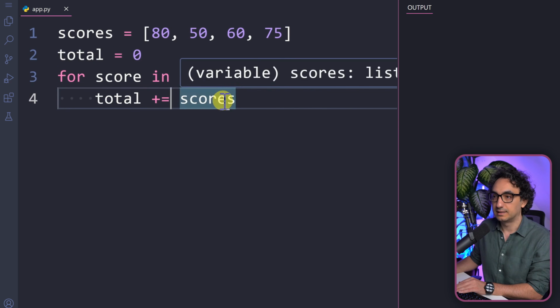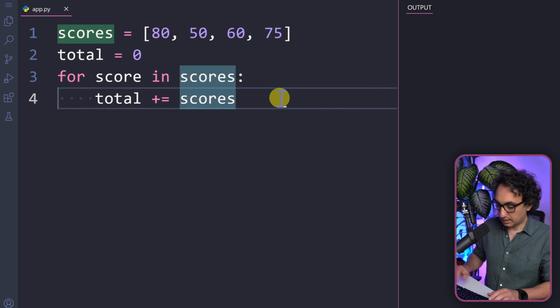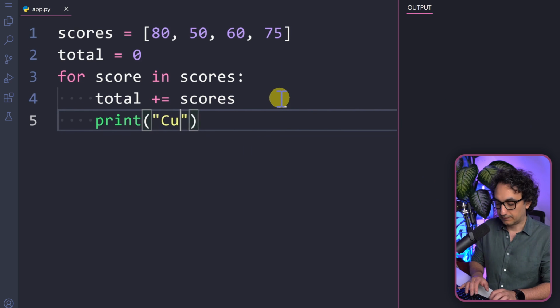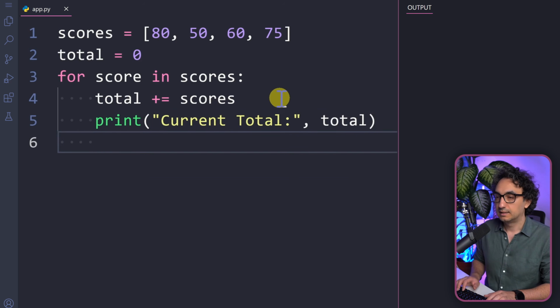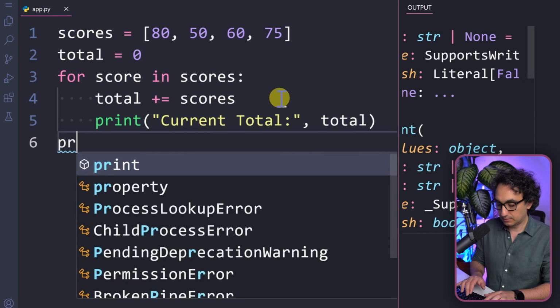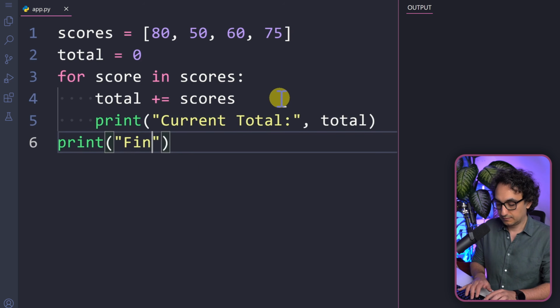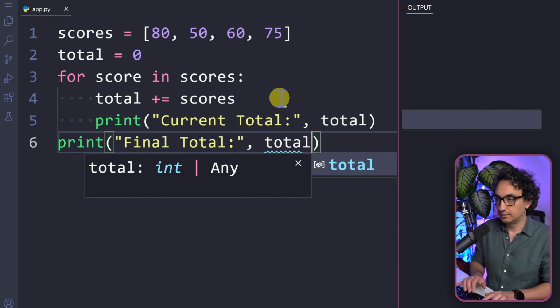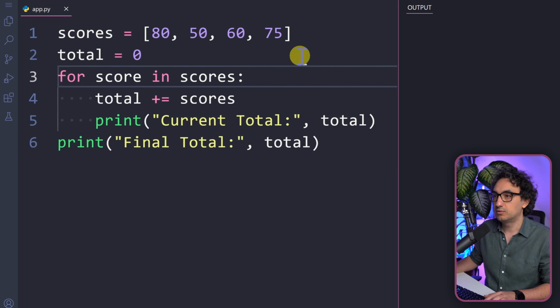So I am adding the scores to the total, and now we can go and print a few things. For example, we can say the current total and then the total. And outside of the loop, I would like to see the final total. So final total, and here the variable total. So let's go and try that out.